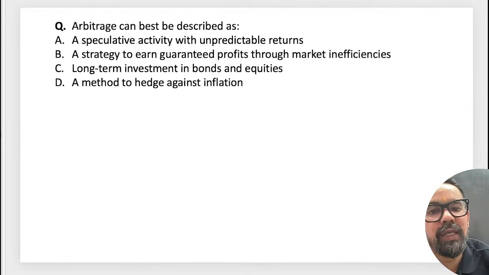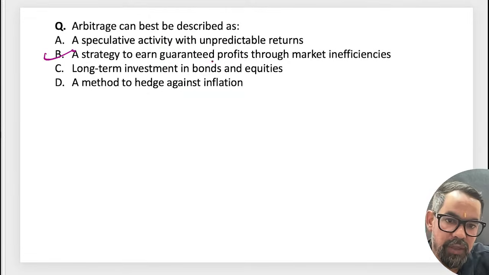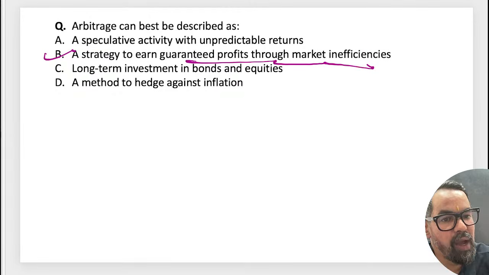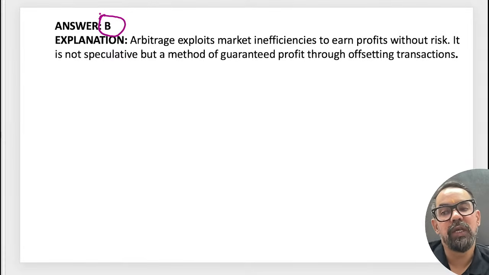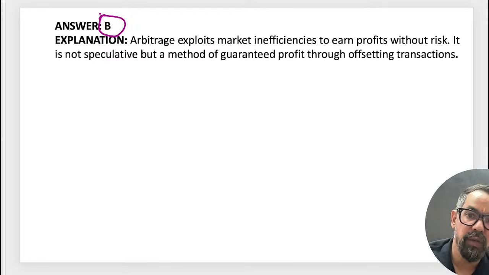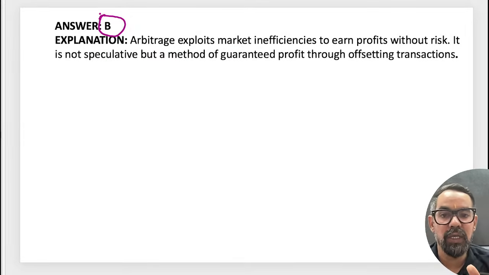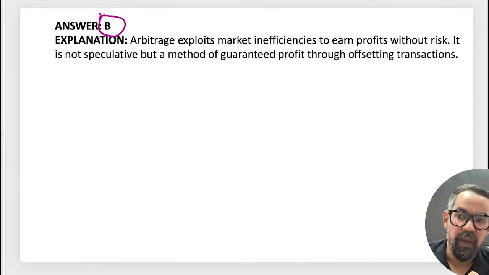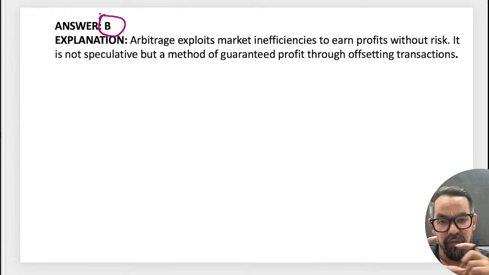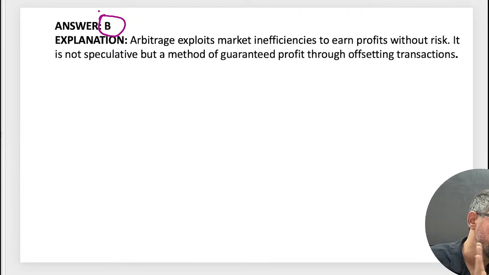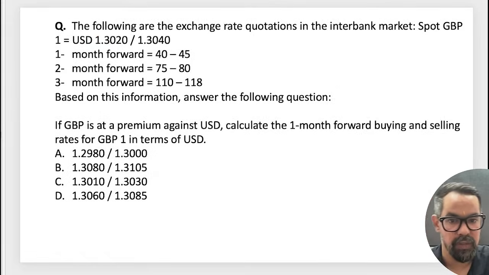Arbitrage is basically buying in one market and selling in another market, a strategy to earn guaranteed profit through market inefficiencies. This happens mostly with non-fully convertible currencies. We have currency arbitrage when you come to CAIIB BFM. We are simultaneously entering into multiple currencies, and if there are any differences, we take advantage of those differences.